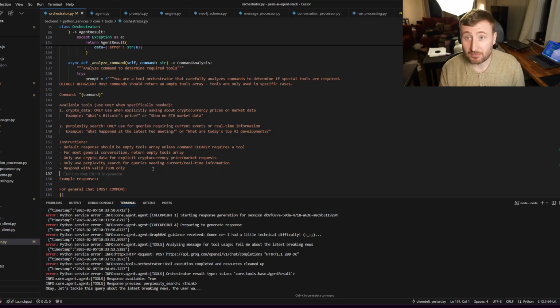But your use case might be hyper relevant to live current data. I guess what I'm getting at is that using an LLM to look at the raw query and determine if a tool is necessary is a redacted way of doing things, in my opinion, because it takes too long. Even though we're using a fast LLM, it still adds too much latency, and it's expensive. You're paying for an LLM call every time.